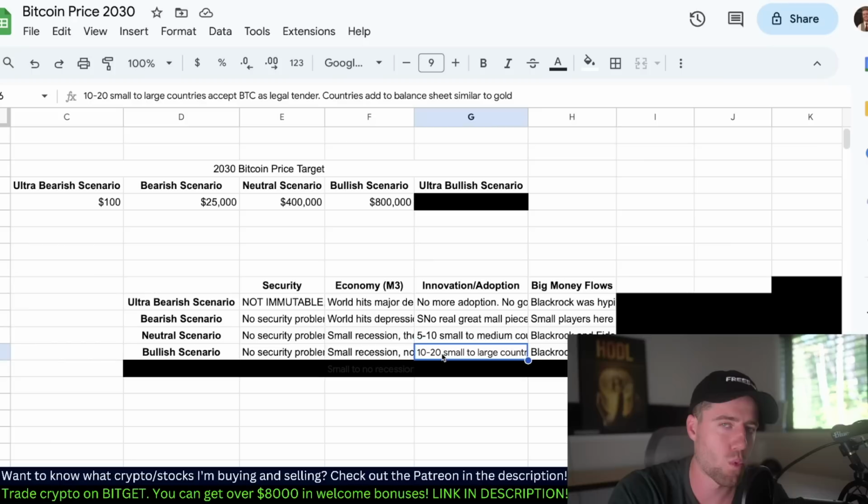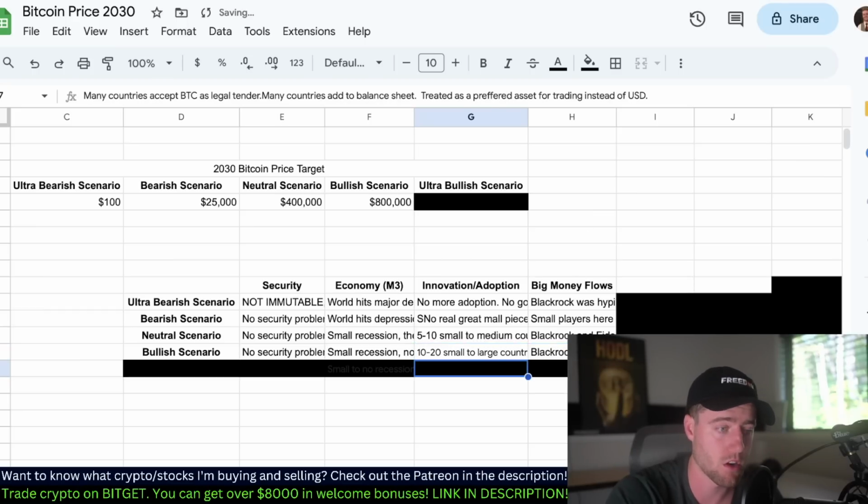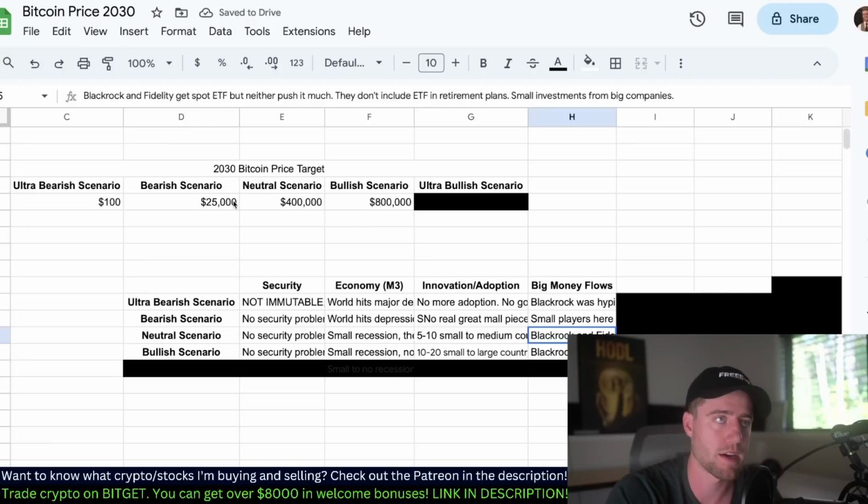However, now we have more countries adopting. So not just small to medium, but now also small to large countries start accepting Bitcoin as legal tender. Now, I'm not saying that they have to get up to this price, but that could be something that happens. 10 to 20 small countries add to their balance sheet, similar to gold. That's a big thing. So if countries that have hundreds of billions of dollars, trillions of dollars start adding to their balance sheet, treating it as a really hard currency that they want to hold on to, that could obviously push up the price pretty drastically because those would be large buys. Even if they just start buying 100 million a year, if we get multiple countries doing that, that's going to add a lot of buying pressure over time.